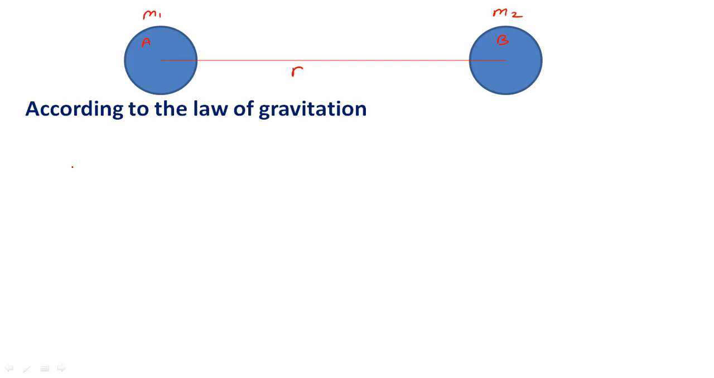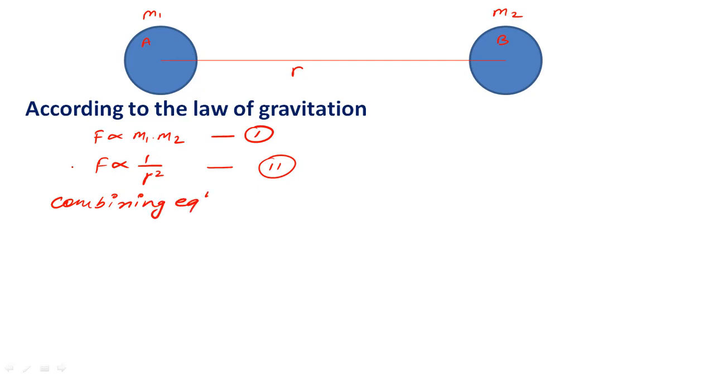So according to the law of gravitation, we can write: force is directly proportional to the product of their masses, and this becomes our equation number 1. Force is inversely proportional to the square of the distance between them, and this becomes equation number 2. Combining equation 1 and 2, we get F is proportional to m1 m2 upon r square.